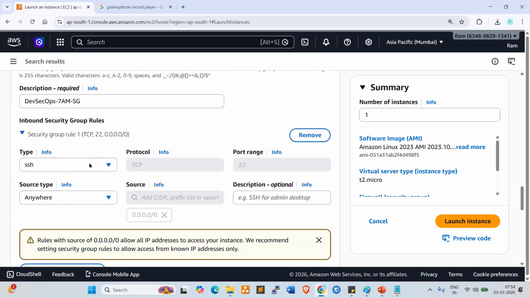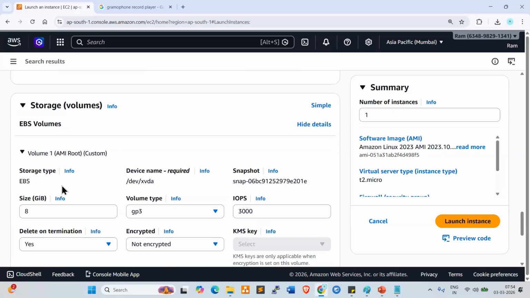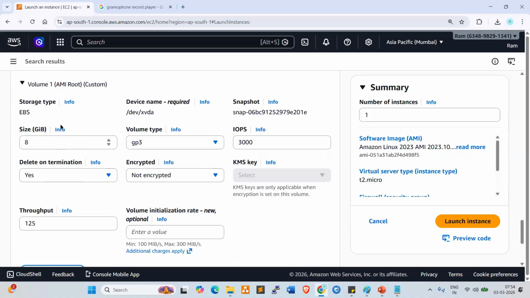Now look here. SSH port number 22 is open by default. Next, storage: 8 GB EBS volume. Delete on termination, yes, we gave. Number of instances, only one. Clear, everyone?